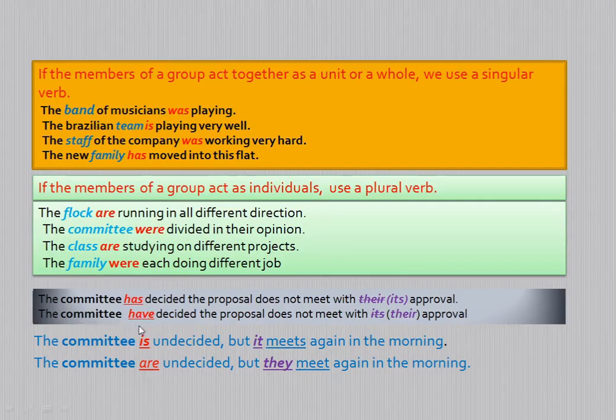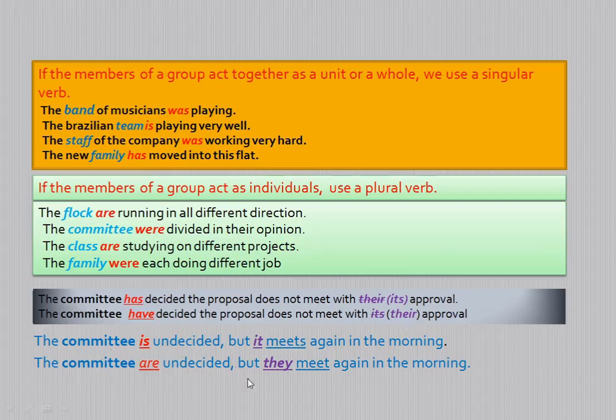Therefore the committee is plural here, therefore it demands a plural verb. The committee have decided this proposal does not mean. Let us see the pronoun which is acting as an adjective changes. Because the committee is plural here, therefore it should be their. We cannot say its, because its is singular. The subject is plural. Therefore, the pronoun used as an adjective should also be plural.